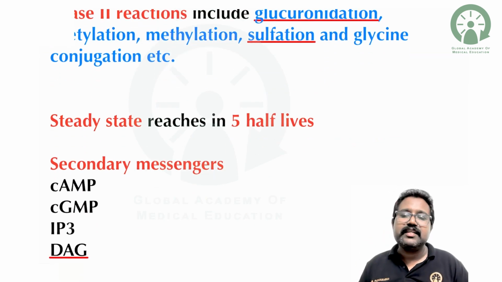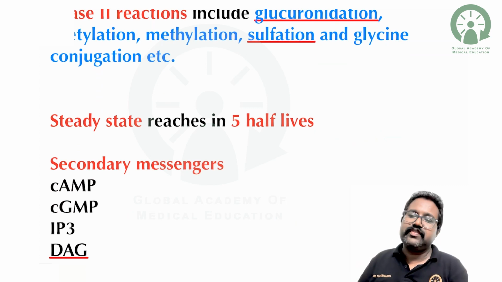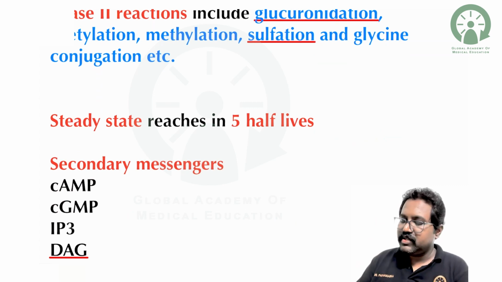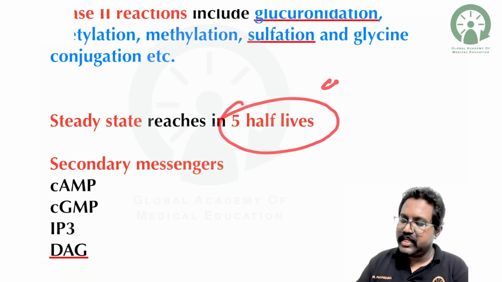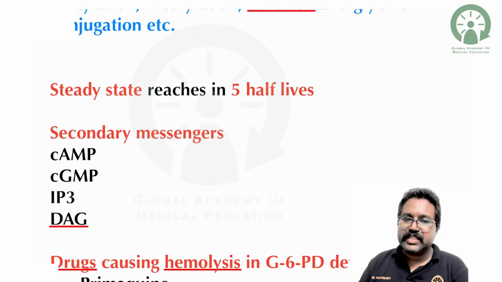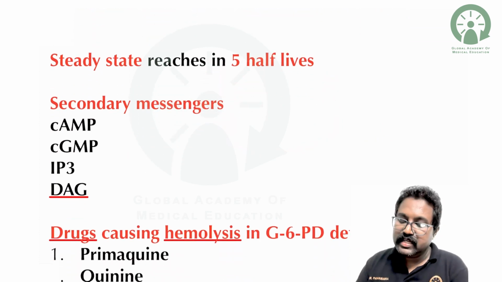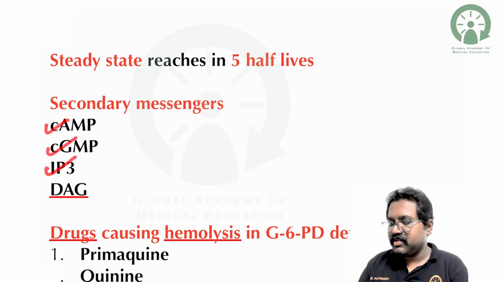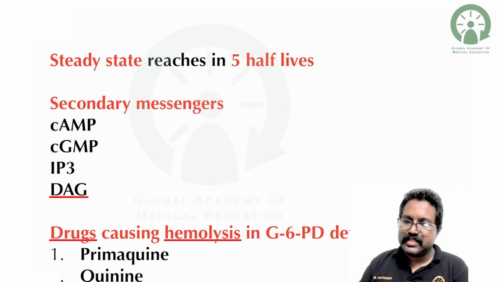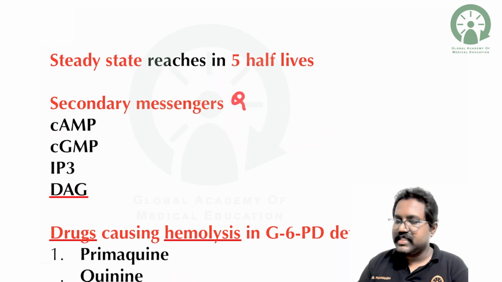So when do we reach a steady state? Steady state of plasma concentration is reached only after 5 half-lives. 5 half-lives, very important. So what are the secondary messengers? We have cyclic AMP, cyclic GMP, inositol triphosphate, and diacylglycerol. So this has been already asked in your exams.